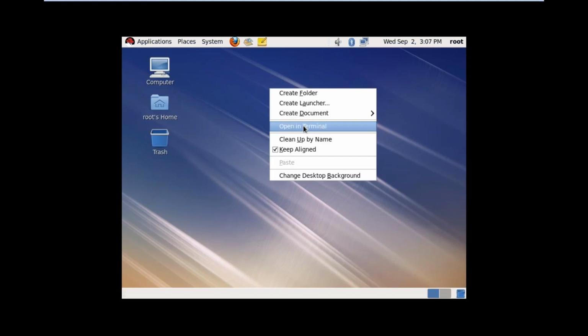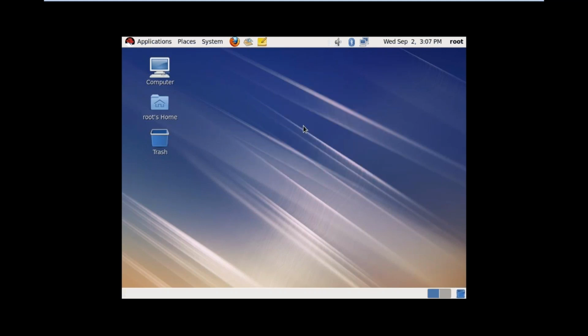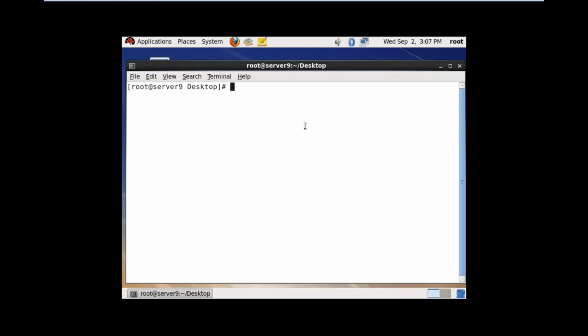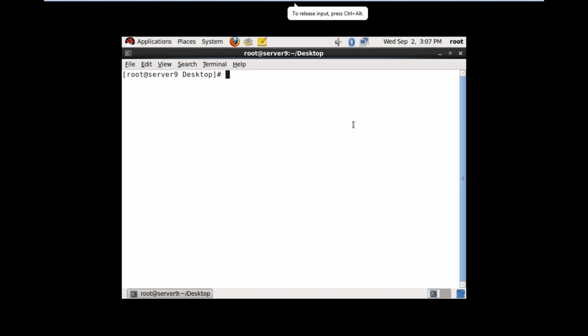Now open the terminal. While you are working with Windows, if you want to copy files and directories, you just right click on that, copy. Where you want to paste, you go to that place, right click, paste. But in Linux, everything is a command.